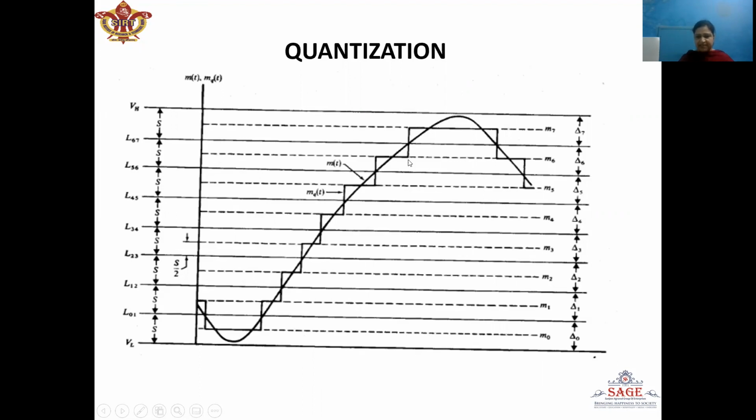Whenever the message signal m(t) is in the range of say delta 0, the signal mq(t) maintains the constant level M0. Similarly, when m(t) is in the range of delta 1, the quantized signal will maintain its level at quantization level M1. So, at every instant of time, the quantized value will set the value of the level to which the message signal is the closest.